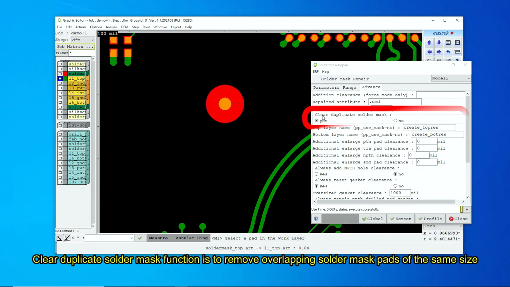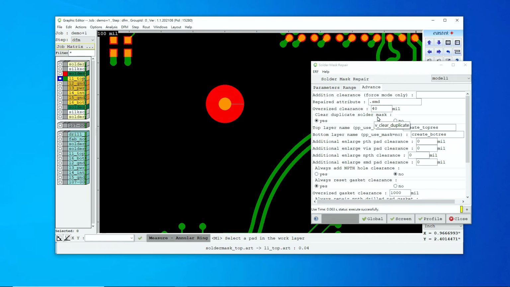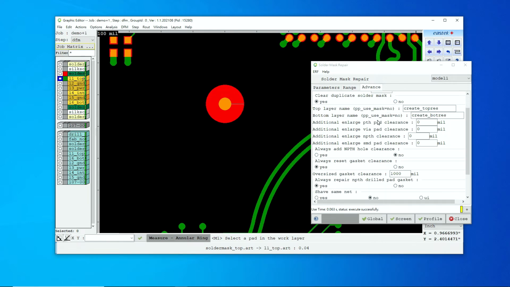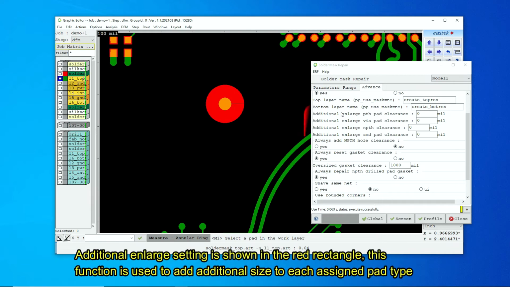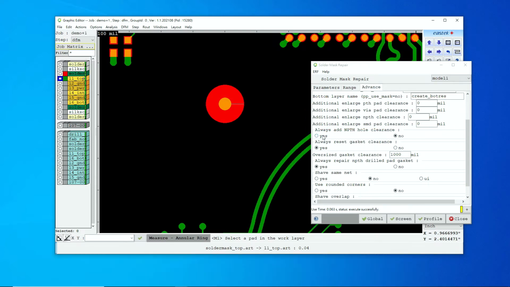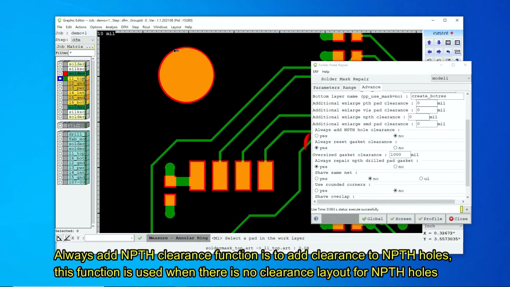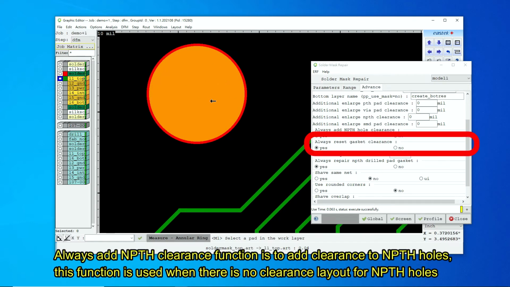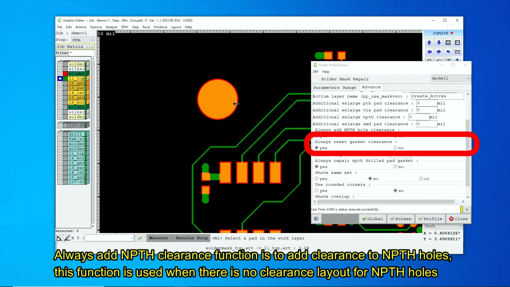Clear duplicate solder mask function is to remove overlapping solder mask pads of the same size. Additional enlarge setting is shown in the red rectangle. This function is used to add additional size to each assigned pad type. Always add NPTH clearance function is to add clearance to NPTH holes. This function is used when there is no clearance layout for NPTH holes.